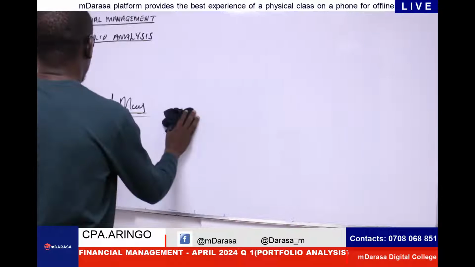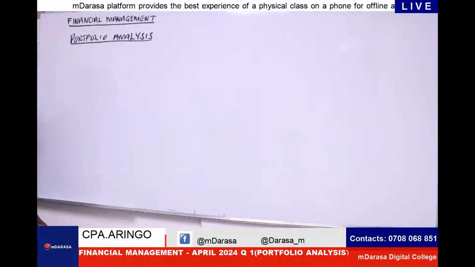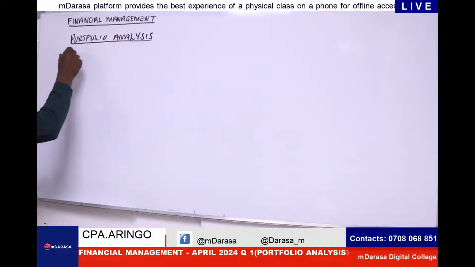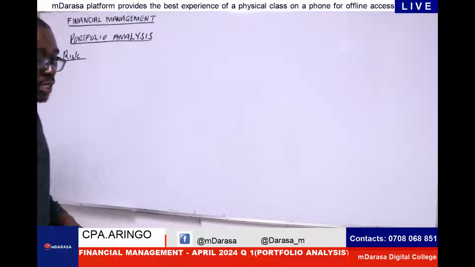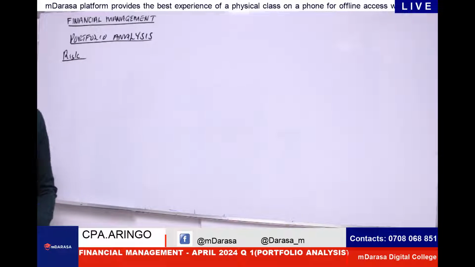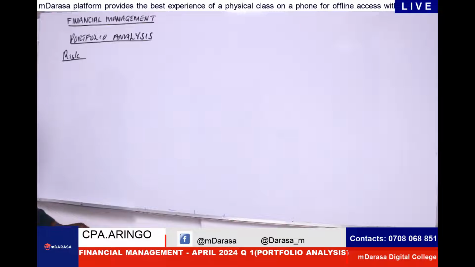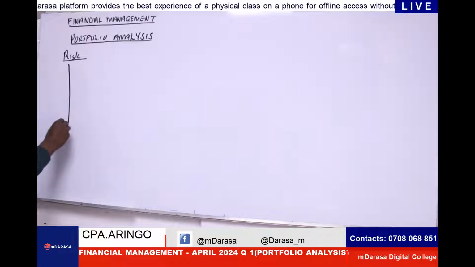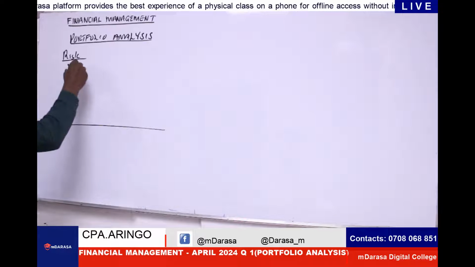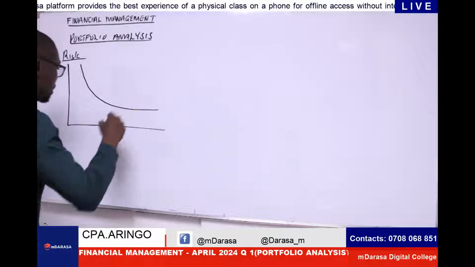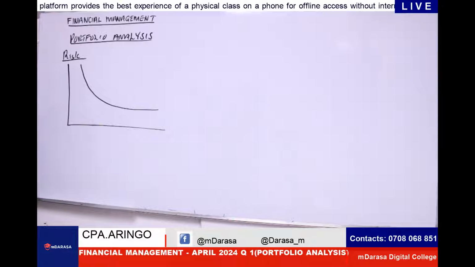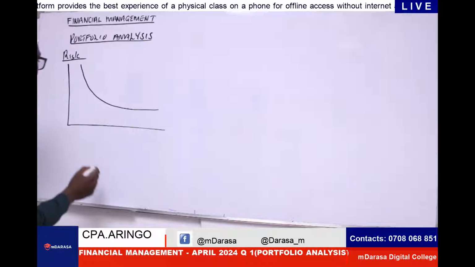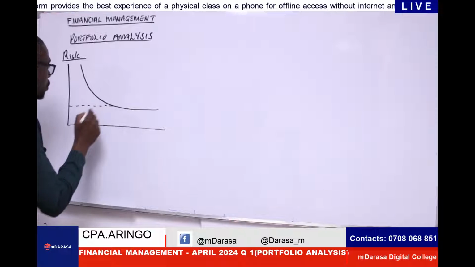If I can take you back, my good students, to what we did in class, you notice that anytime you're dealing with the concept of risk, risk is all about that expectation that whatever you anticipated might not occur or might not be the case. So we'll always be talking about these two forms of risk. Assuming you're asked to draw a diagrammatical representation of the types of risk, I will always be talking of these two forms of risk.